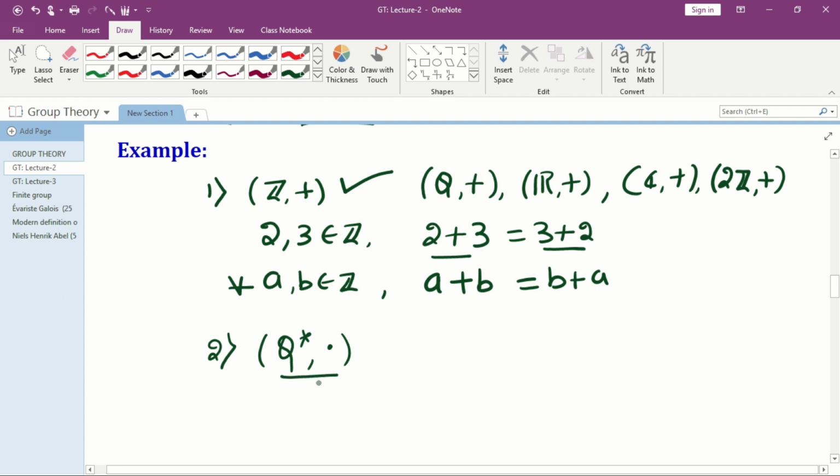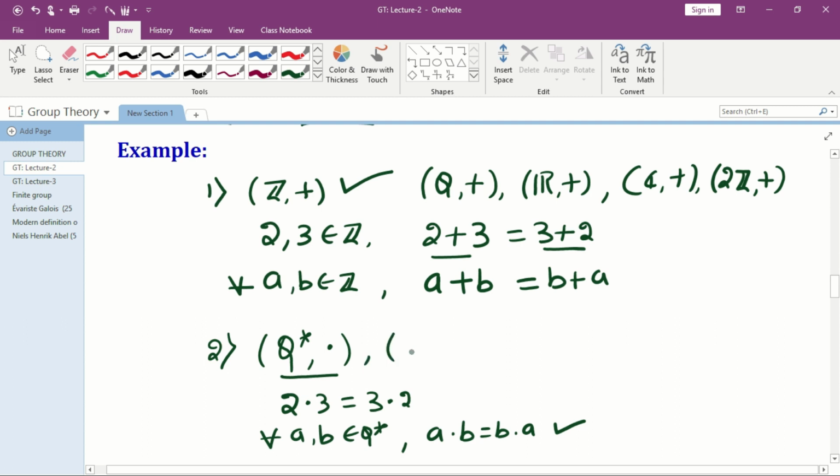We have to check only the commutative law. Again, we can observe, if you consider any two rationals, for example 2 into 3 is always equal to 3 into 2. Therefore, in general also it is true for all a, b belonging to Q*, a · b is equal to b · a. Therefore, it satisfies the commutative law. Therefore, (Q*, ·) is an abelian group. Similarly, (R*, ·) and (C*, ·).